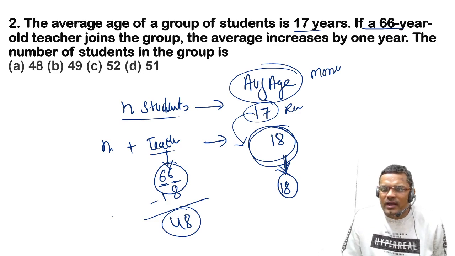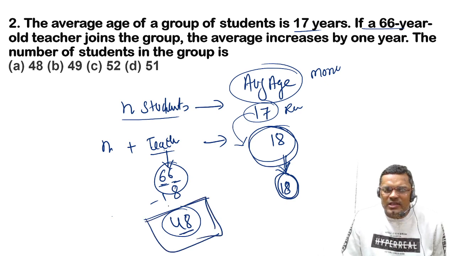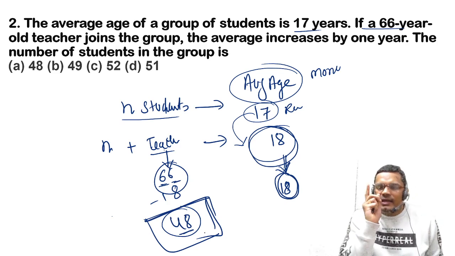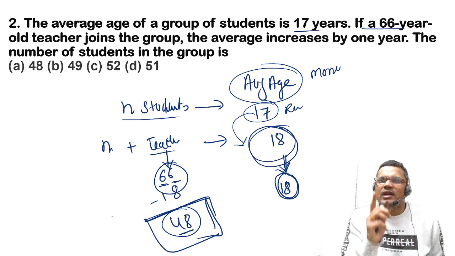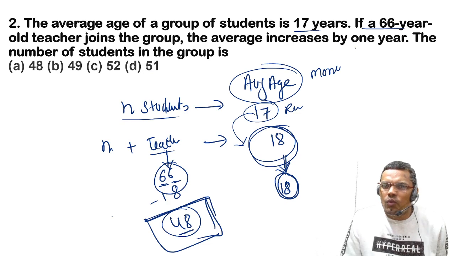He has kept 18 rupees with himself, and left with 48. So this is the amount he has distributed among the students. And how much has he distributed? He has given each student 1 rupee only, because the age is increased by 1 only.